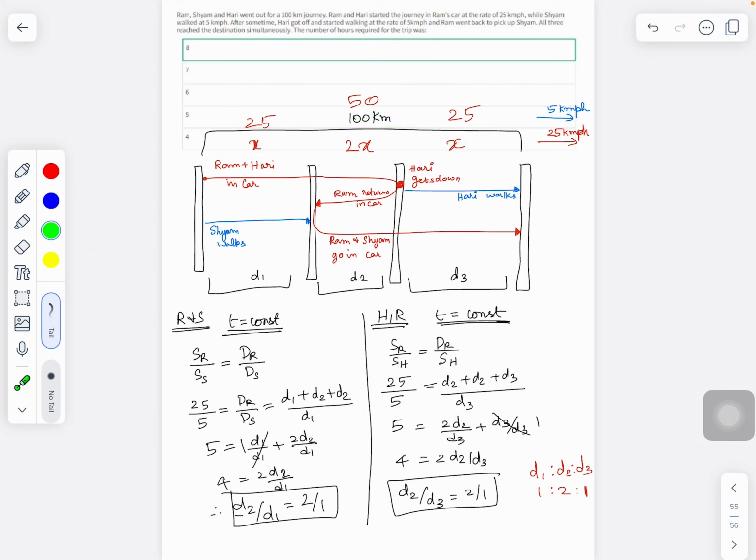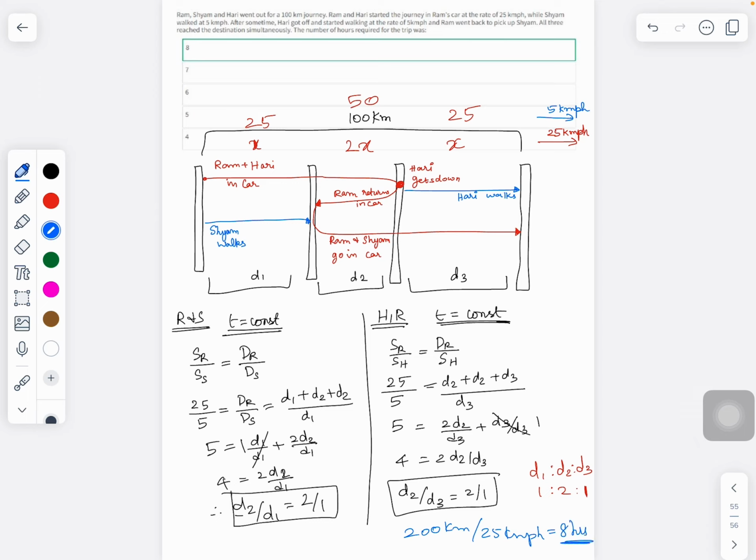Now what is the time taken? Okay, let's focus on any of the people. Let's focus on Ram, for example. Ram traveled how much distance? Ram initially traveled 25 kilometers, and then 50, and then 50, and then 25. So he has traveled 25 plus 25, 50, 50 plus 50 is 100, so 200. So Ram traveled 200 kilometers at a speed of 25 kilometers per hour, and therefore would have taken 8 hours for the entire journey.